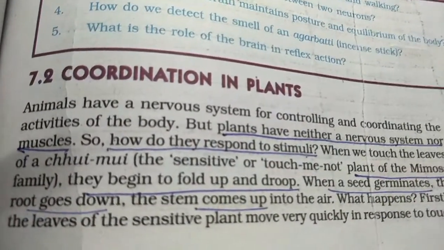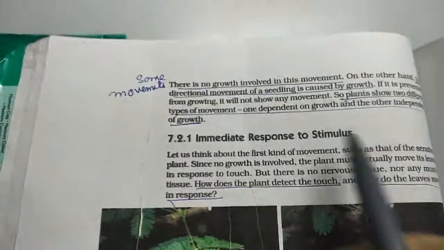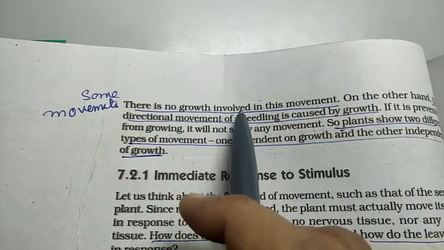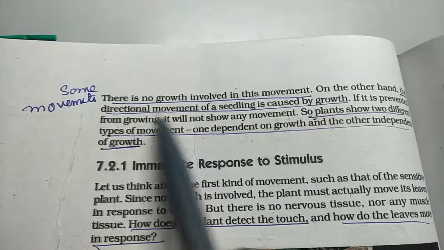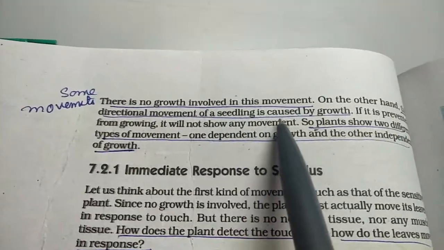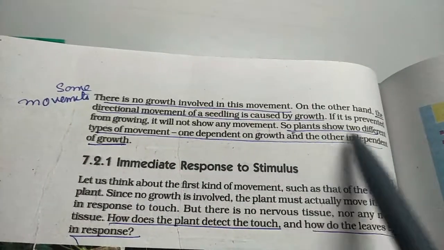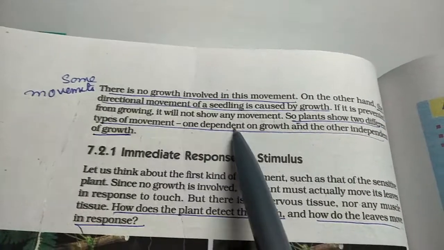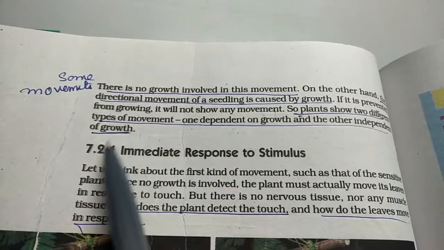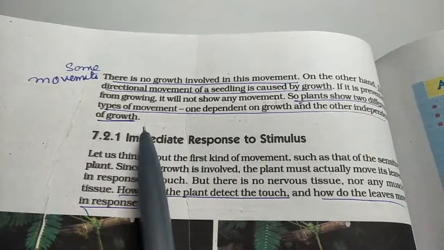So let us see how the coordination is taking place in plants. Just turn the page. Now, there are some movements where growth is not involved and some movements where growth is involved, like the seedling which comes out of the seed, which is growth. So the plant shows two different types of movement: one depending on growth, the other independent of growth. Now let us see the first one, where the movement does not depend on growth.